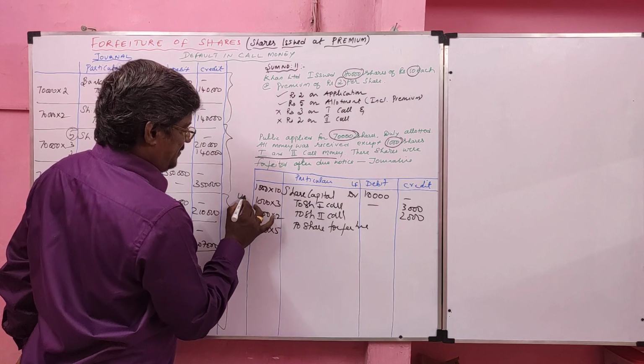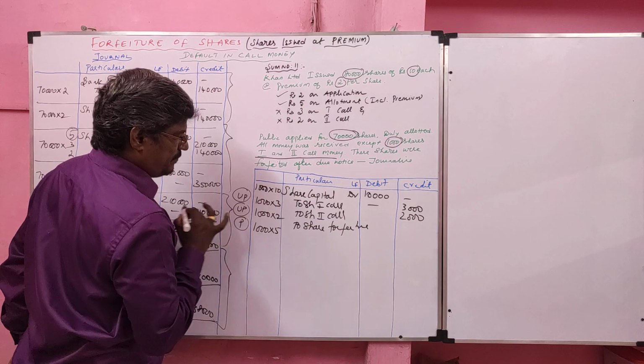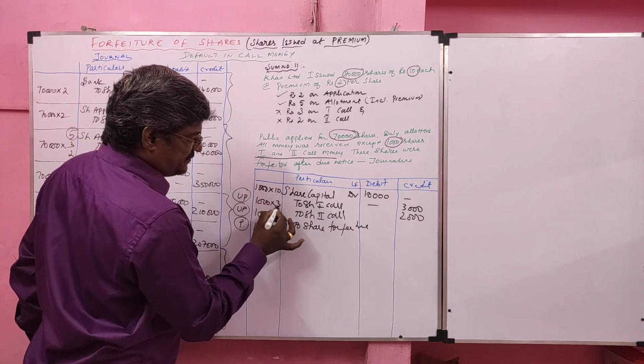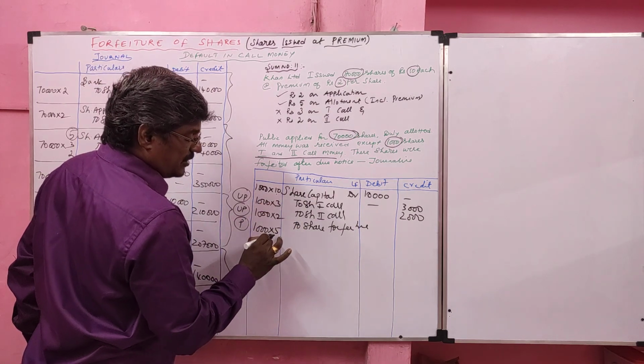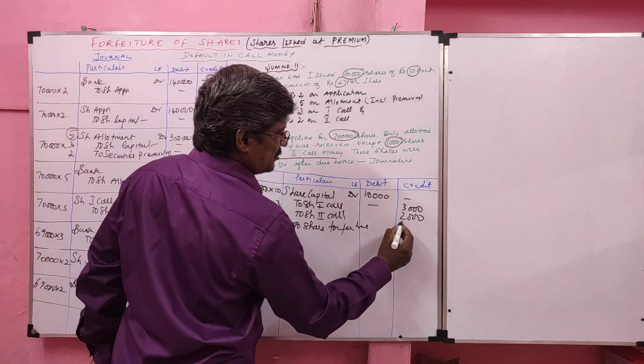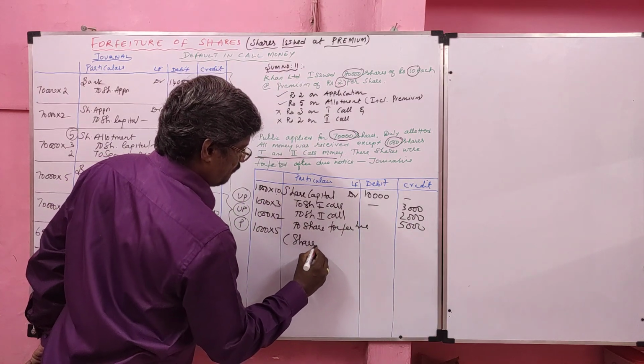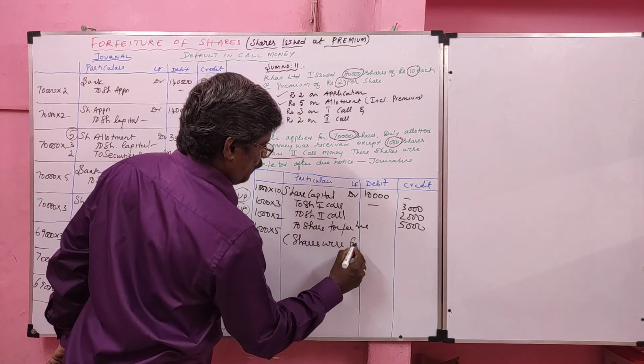So this is unpaid, this is also unpaid, and this is called the paid value. Called up value 10, of which 5 rupees not paid, so the remaining 5 rupees is paid. So the paid amount should be transferred to share forfeiture. Balance how much? 5000. Narration: shares were forfeited.